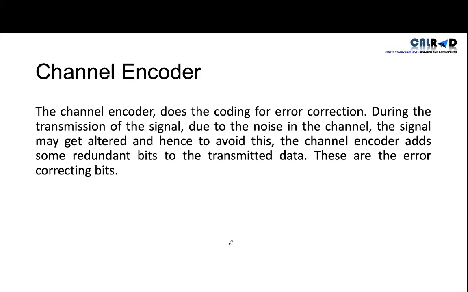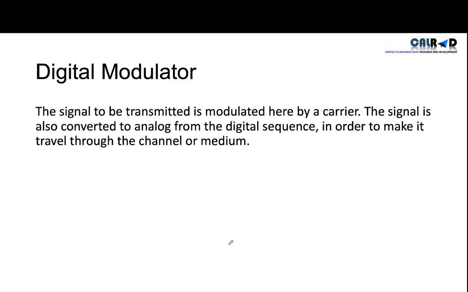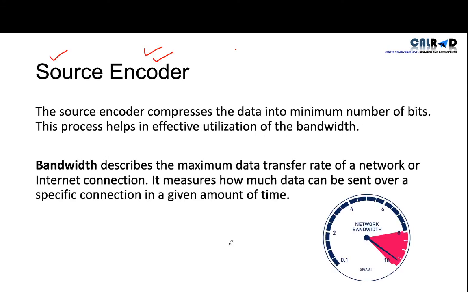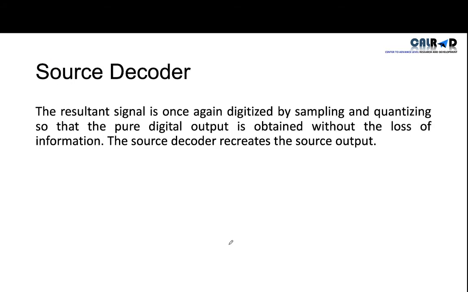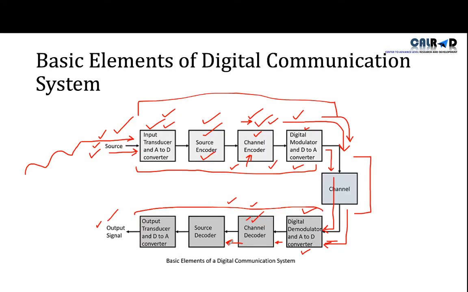So in the source encoder, what is the source encoder? The source encoder was compressing our data. Now the source decoder will decompress our data to the original shape. How? You see in the picture, here our data was compressed in order to utilize the bandwidth. Here that compressed file is opened and our data will come to the original shape.